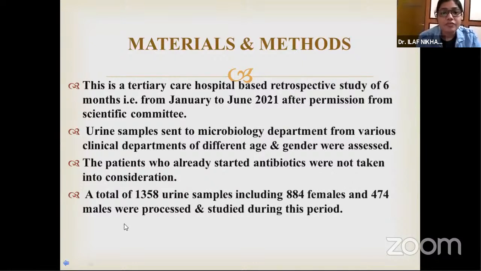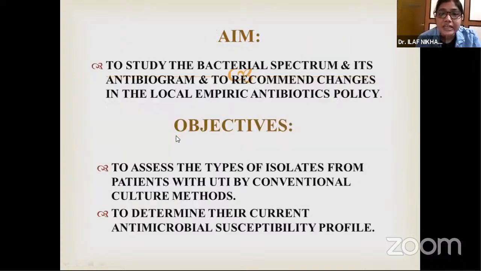The aim of this study is to study the bacterial spectrum and its antibiogram and to recommend changes in the local empiric antibiotics policy. The primary objective of the study is to assess the types of isolates from the patients with UTI by conventional culture methods. The secondary objective of the study is to determine the current antimicrobial susceptibility profile.